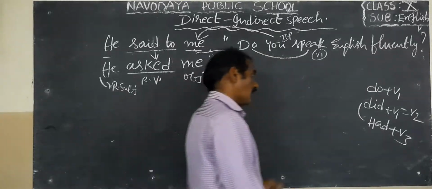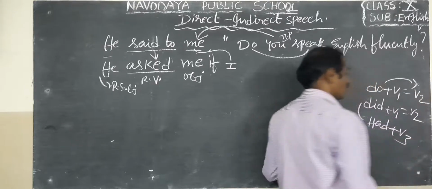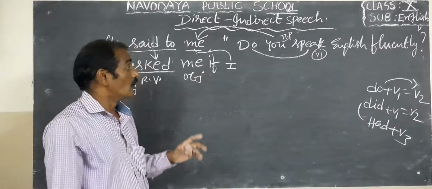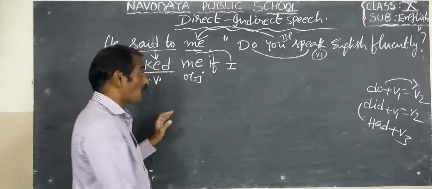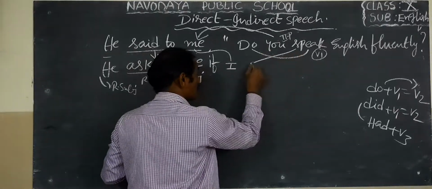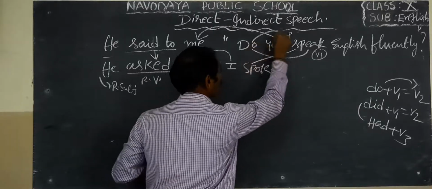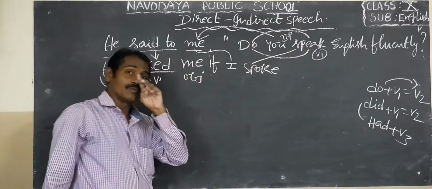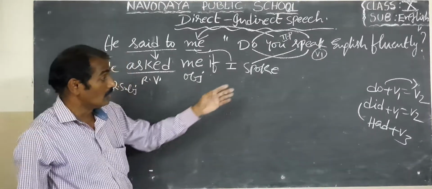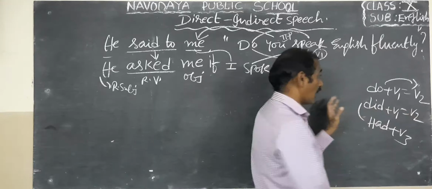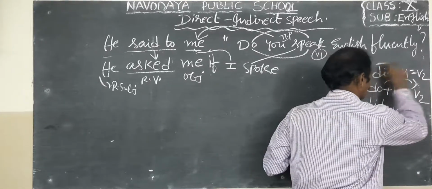But do V1 became V2, that is past simple. Do plus V1: do speak, so if I spoke. Do became did, so did plus V1 is equal to V2. This is the formula.